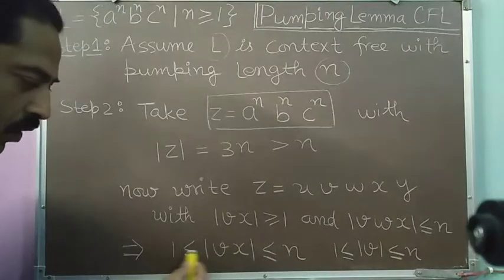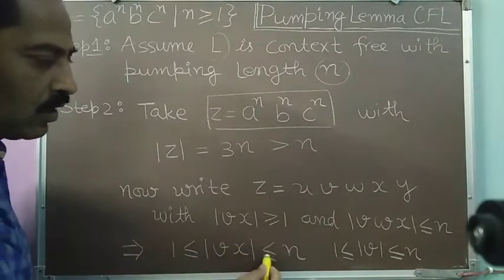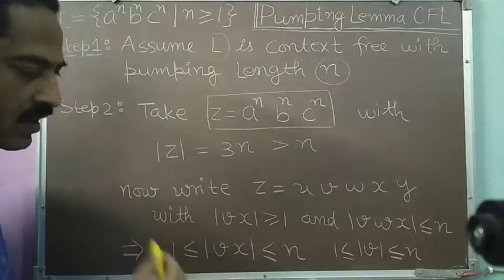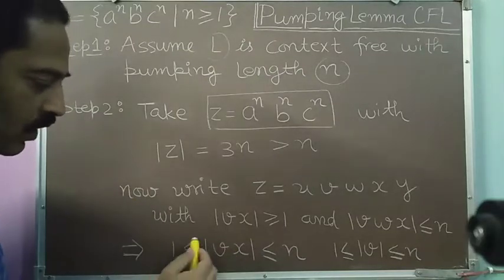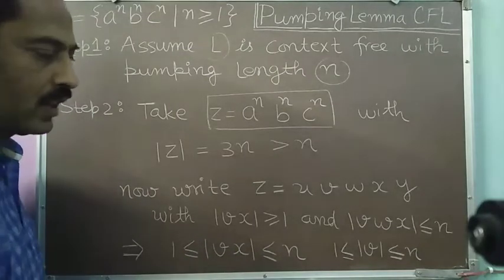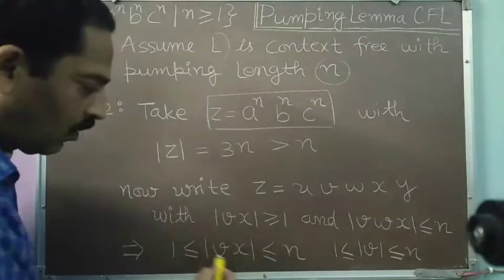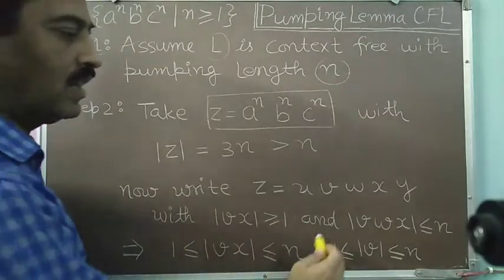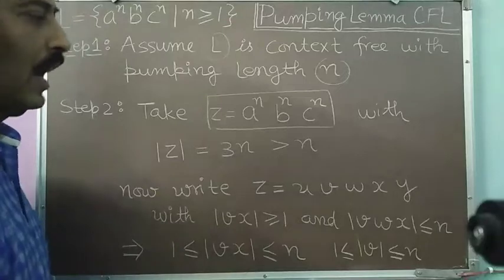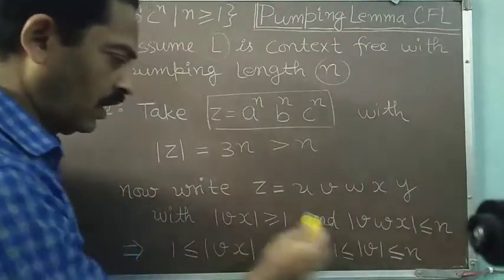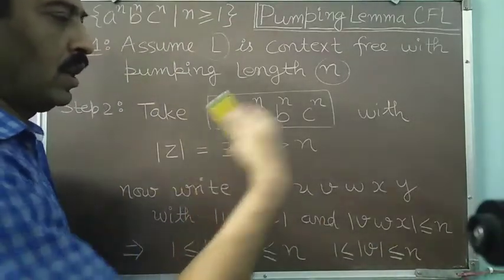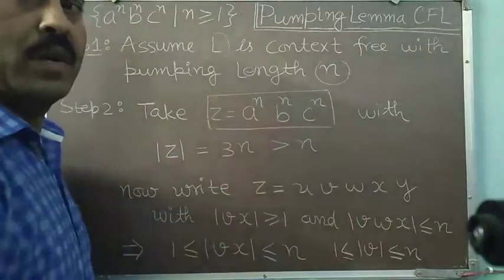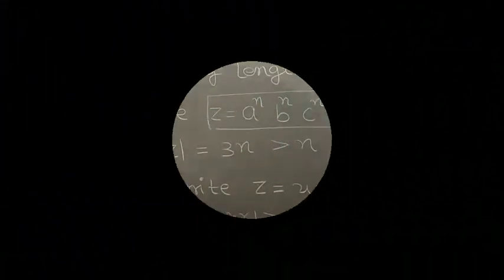So the minimum length of v will be 1 and the maximum length of v will be n. Similarly, if v is null, the minimum length of x will be 1 and the maximum length of x will be n. So the length of both v and x lies between 1 and n. If this is the situation, now we will discuss what cases may arise.